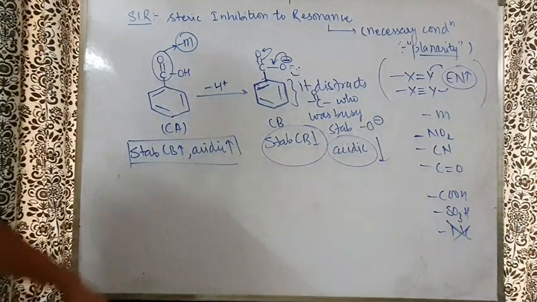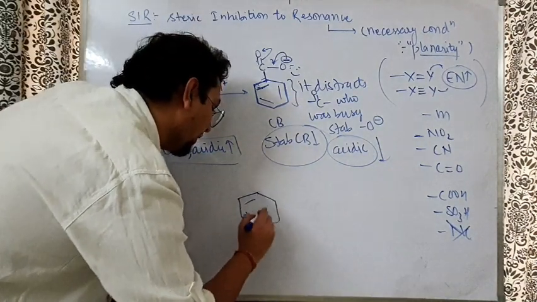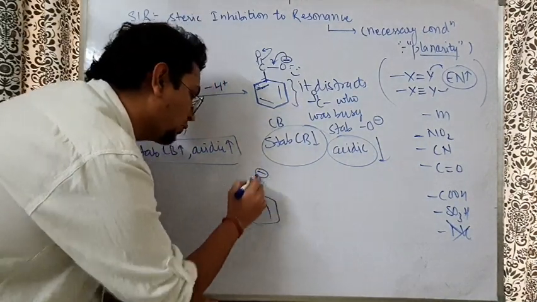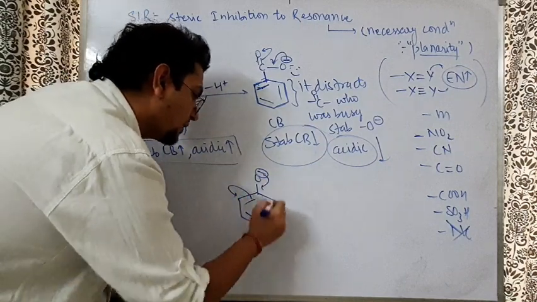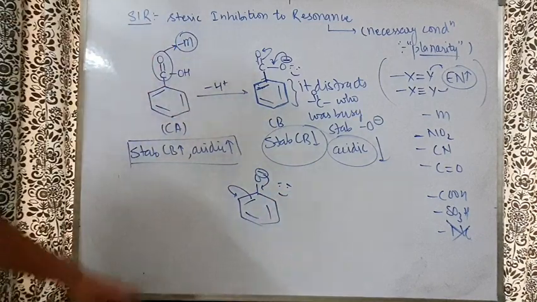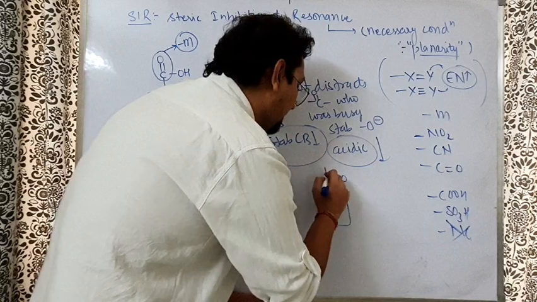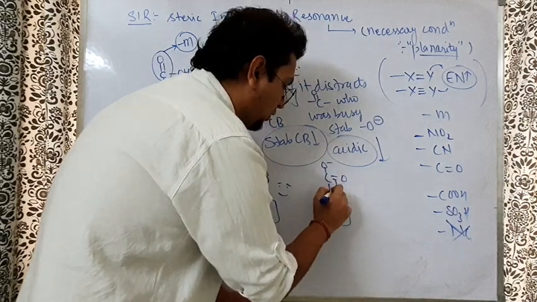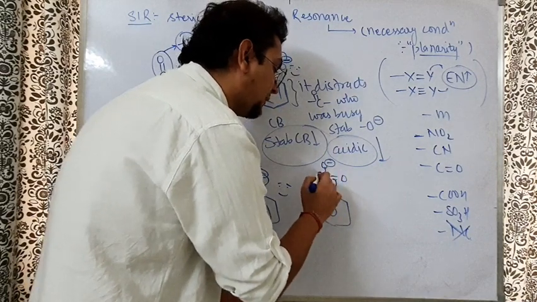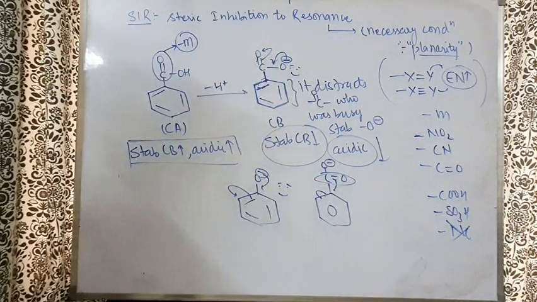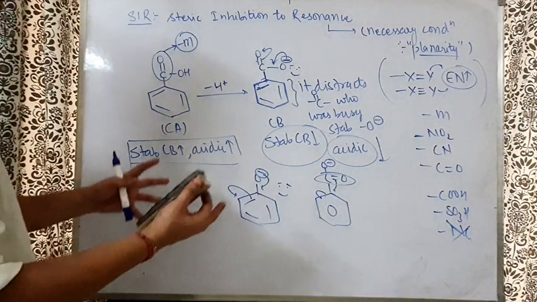So this benzene is not helping. Look, in the case of phenol, benzene was very awesome. Why? Because benzene was connected to the O minus directly. There was a conjugation going on and it was stabilizing the O minus. But when it is connected to the COO minus, then benzene is a very bad person. Why? Because benzene likes to play conjugation. Because of that, this O minus is not getting the full attention of the minus M group, and the minus M group C double bond O is not able to stabilize O minus as much as it wants to.